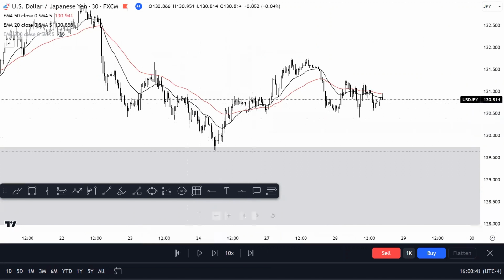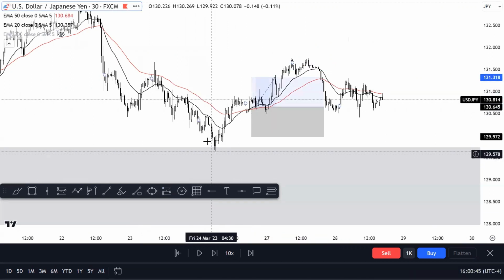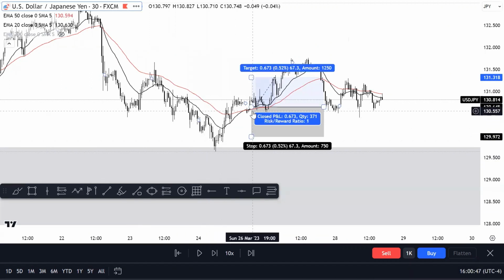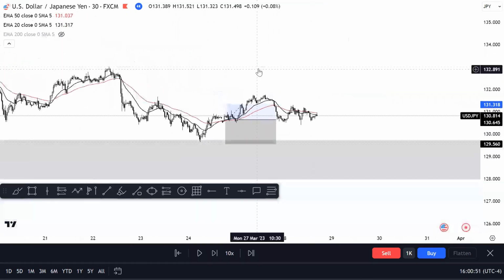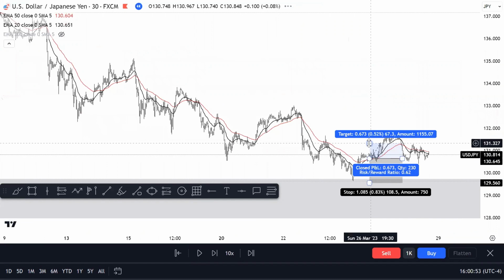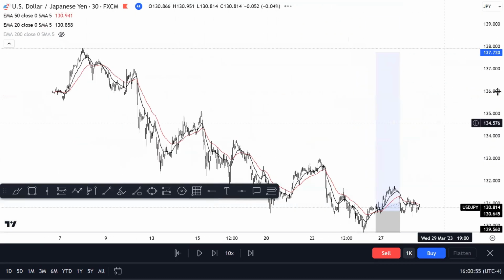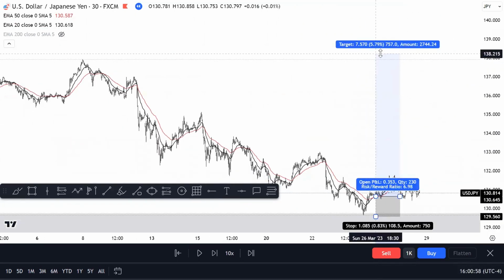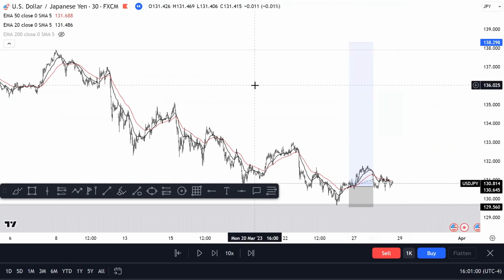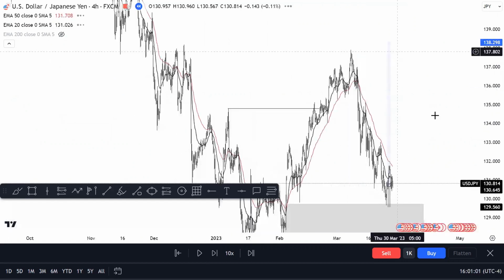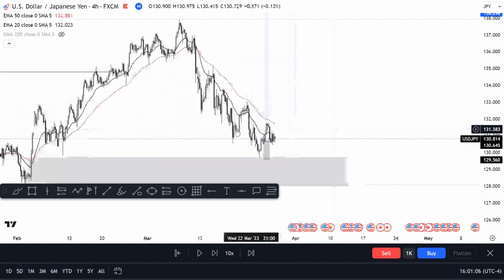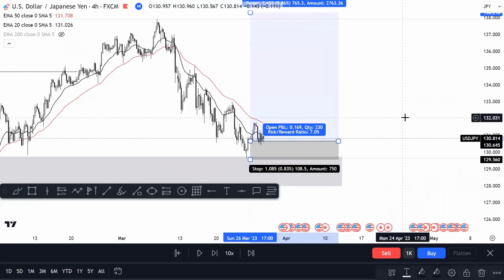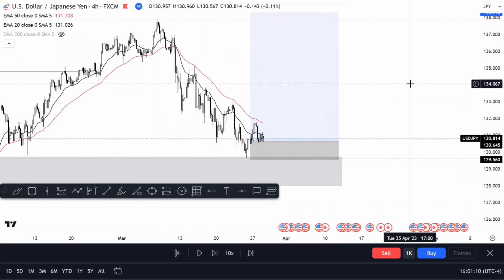At this point, we can go ahead and enter, right? We can get our entry because we came from the higher time frame point of interest, we tapped into it, we crossed our EMA. So you can go ahead and put your stop loss below there, right? And then you can target the high, right? Because that's your long-term target is way up here. And you can see that's a 1 to 7 RR trade. So we can go back to the 4-hour now. Now that we got our entry on a lower time frame using the EMA crossover with the 20 and the 50 period EMA, now we'll let this run and we'll see what happens.